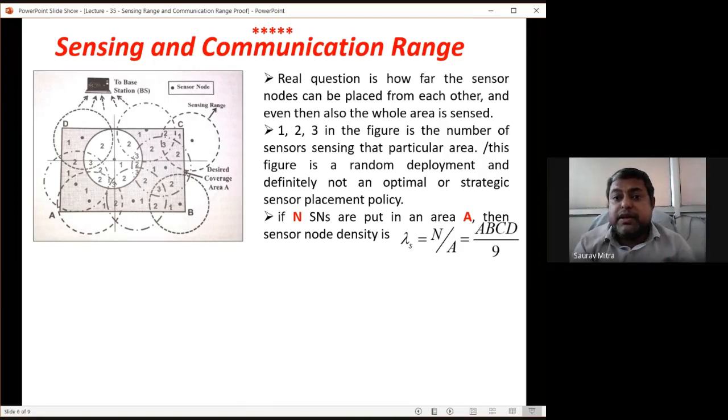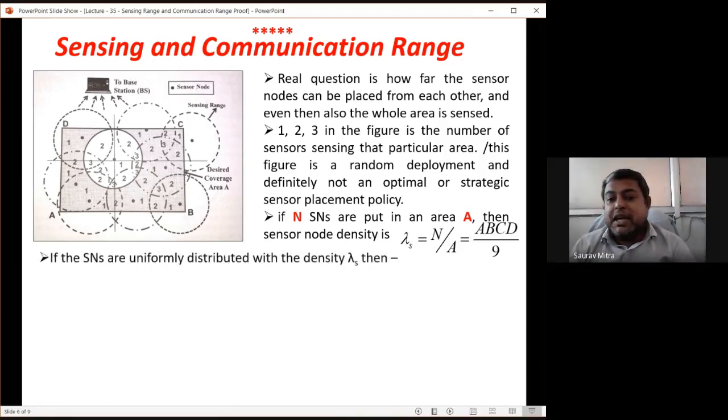That is what we are supposed to find out: what is the proof that with RS radius, for ABCD area, how many minimum sensor nodes can cover the whole area. And it is not only the coverage, but the hop distance also has to be checked. It is not only about sensing, it is about communicating the data to the base station also. So it is sensing as well as the communication range between any two node centers. This communication range also has to satisfy the criterion that RC should be greater than or equal to at least 2 RS. So all this we have to check.